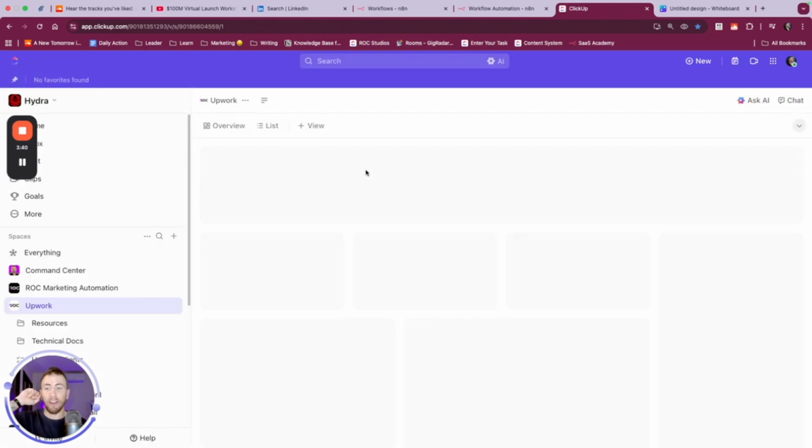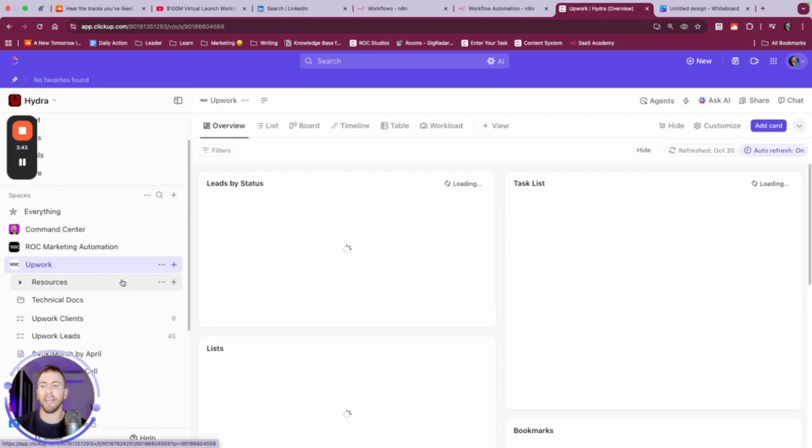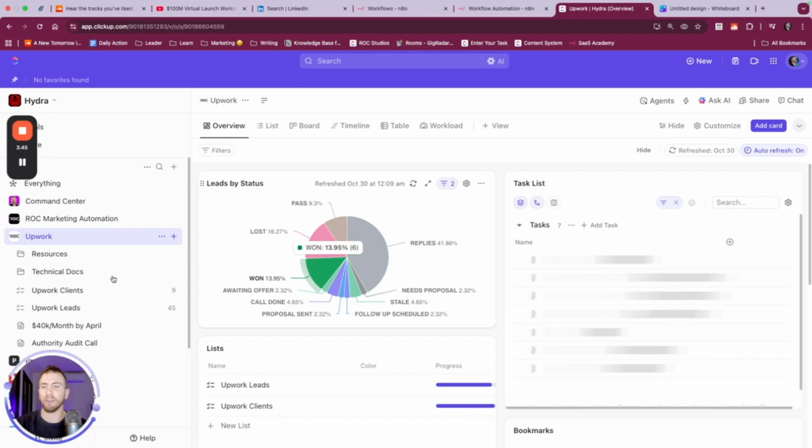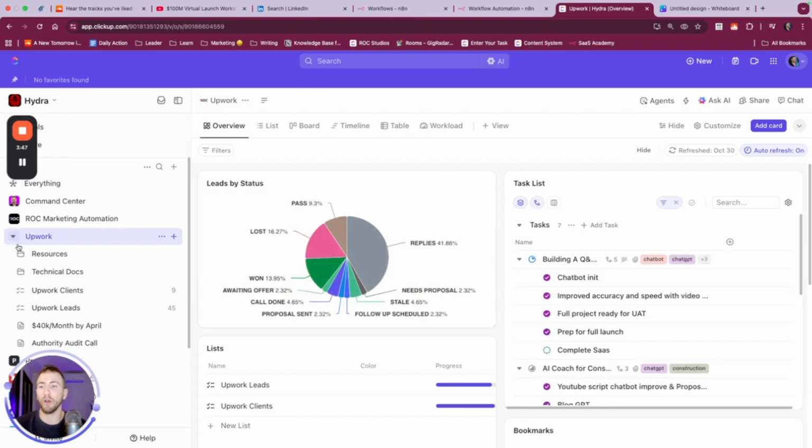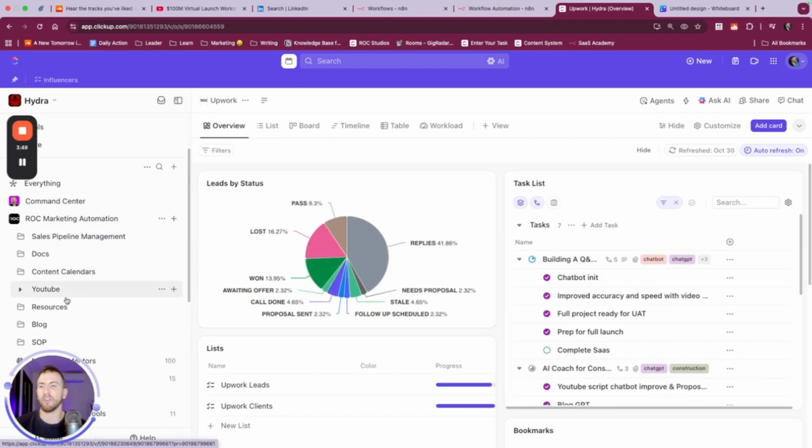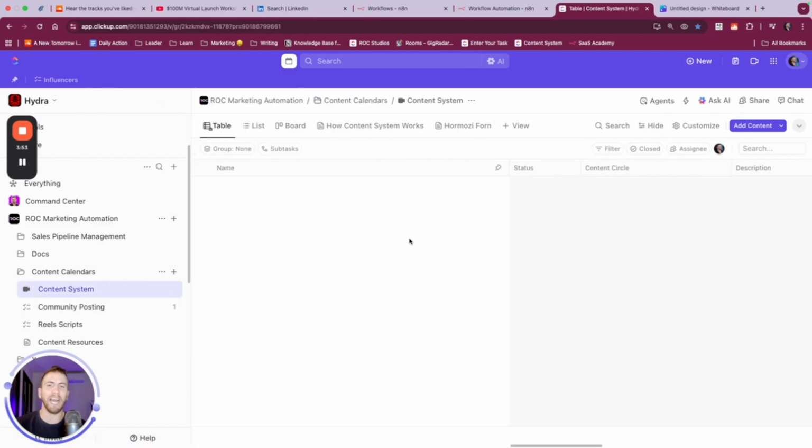Let's get this stuff out of the way. This is my client dashboard here. These are the metrics for the people I'm closing. I have about 10 clients right now. And what we want to do is just choose one of these dashboards.